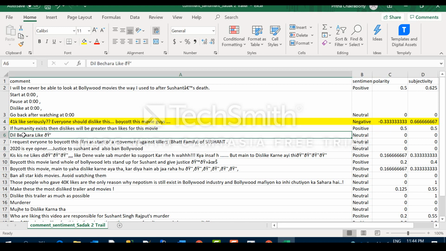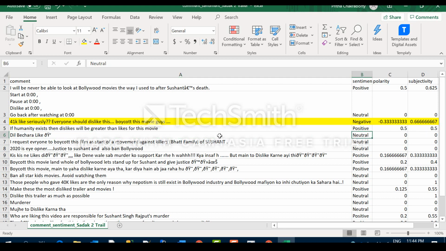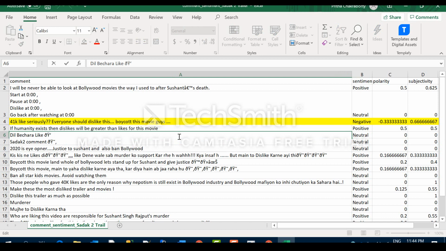So here someone is commenting 'dil bechara like' only, so it is taking it as positive, I mean neutral, sorry.